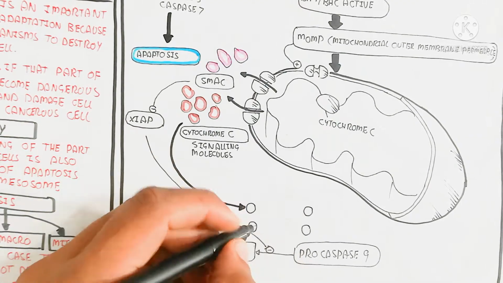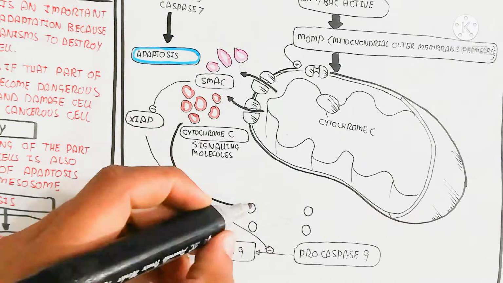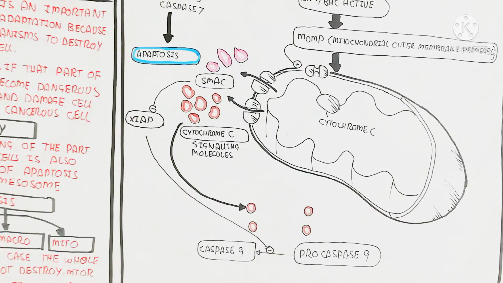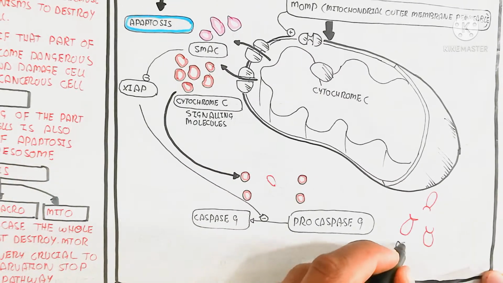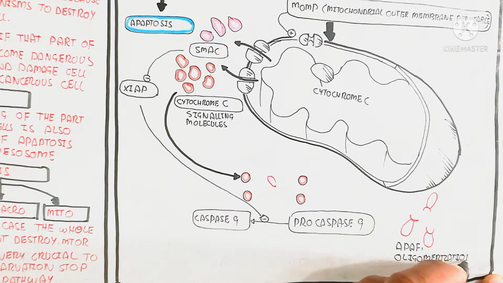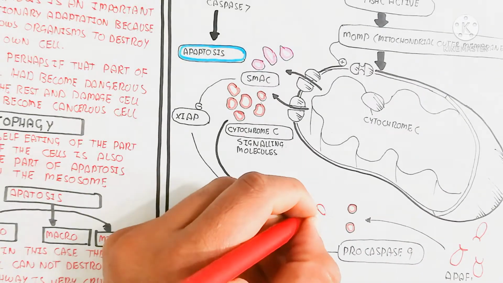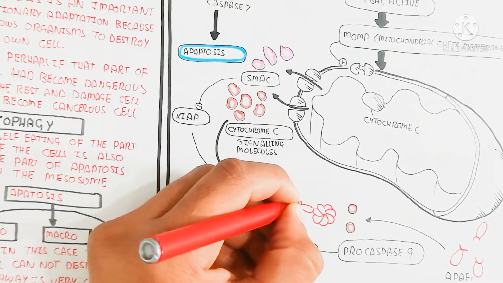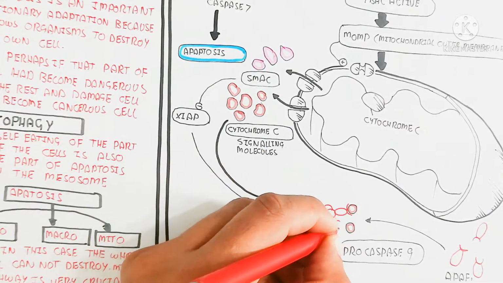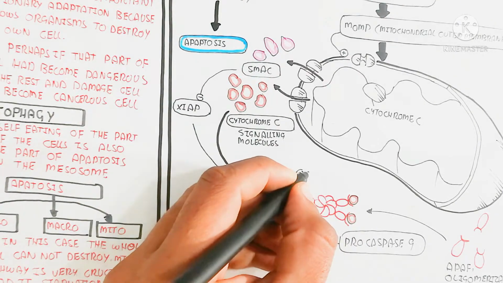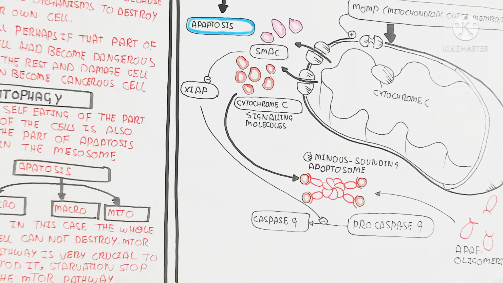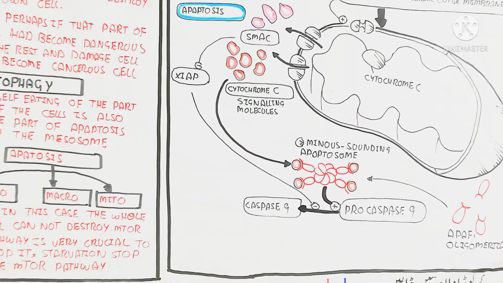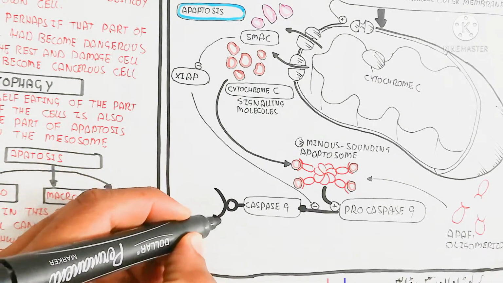But the important thing is that during apoptosis, this should not be inhibited. So SMAC inhibits XIAP, which means procaspase 9 is not inhibited from converting to caspase 9. In this way, APAF1 oligomerization occurs, and APAF1 and cytochrome C bind together to form the apoptosome. This apoptosome converts procaspase 9 to caspase 9.